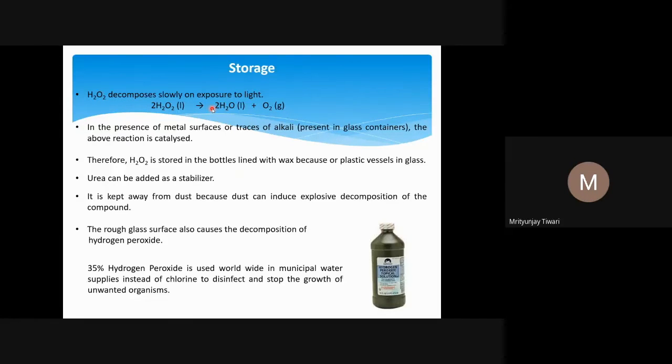In the absence of light it still decomposes, because H2O2 is thermodynamically not stable. But this reaction is kinetically prohibited, which means it is a very slow reaction. Over a longer period of time, this molecule will definitely decompose.